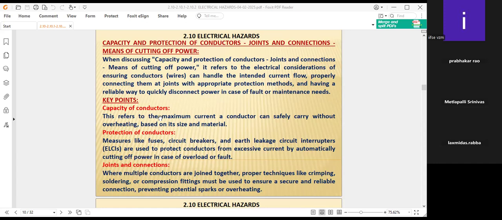If any electrical leakage is there, can the conductors withstand it, with high voltage and high current? We have to see that. It should not overheat, based on its size and materials. We also have to note down the capacity of conductors.